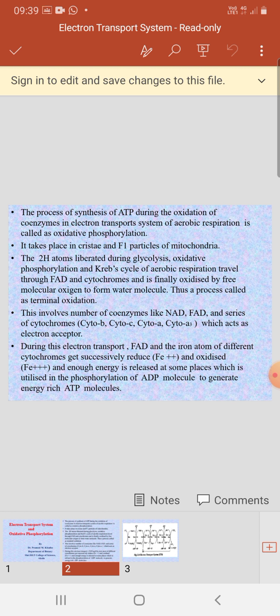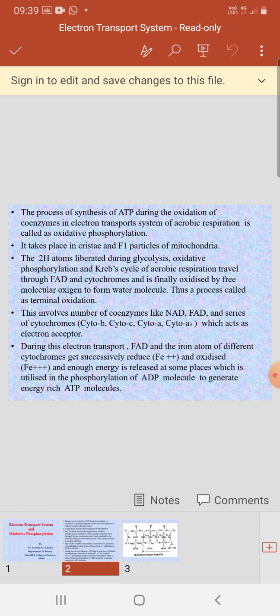This involves a number of coenzymes like NAD, FAD, and a series of cytochromes, which are the electron carriers: cytochrome B, cytochrome C, cytochrome A, and finally cytochrome A3, which acts as an electron acceptor or electron carrier.